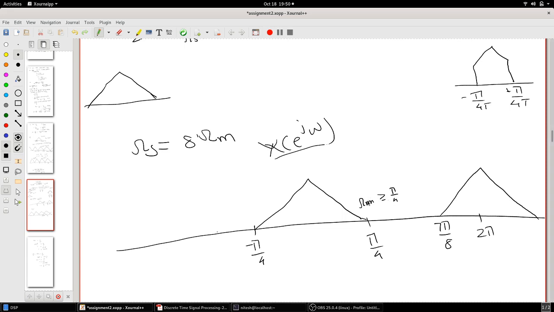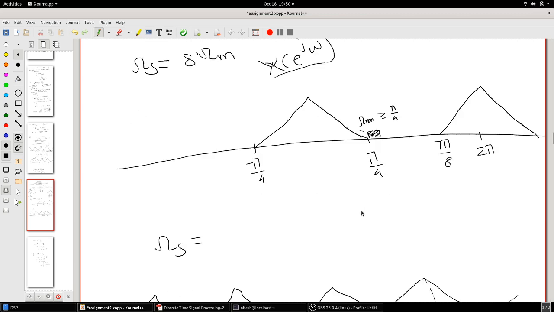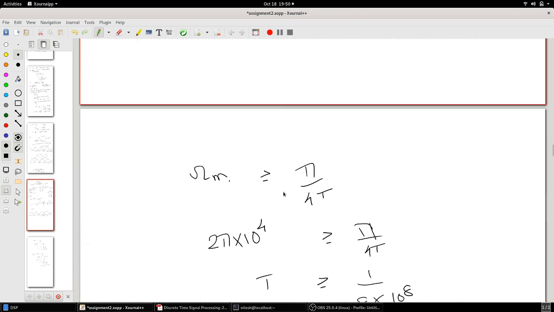Only when you have some frequencies coming out of this pi by 4 range will they be cut off. At that time you will understand that this acts like a filter. So that's why the first condition is that omega m should be greater than or equal to pi by 4 t.